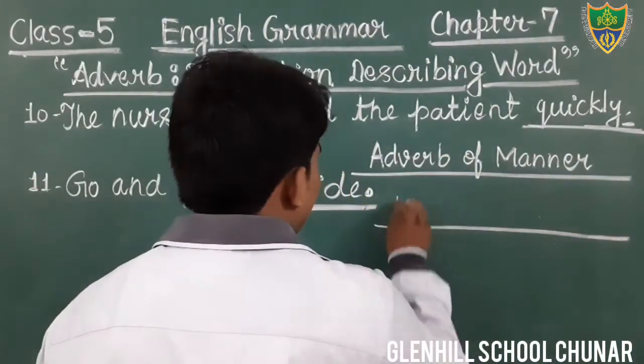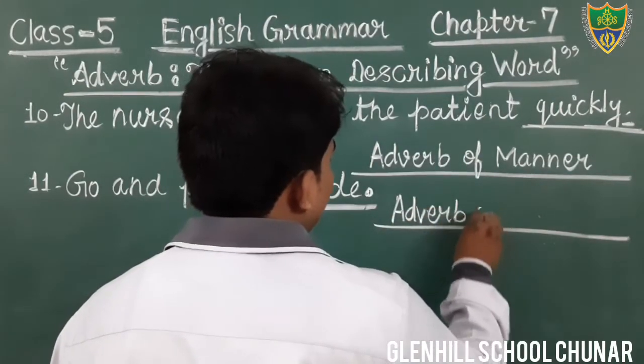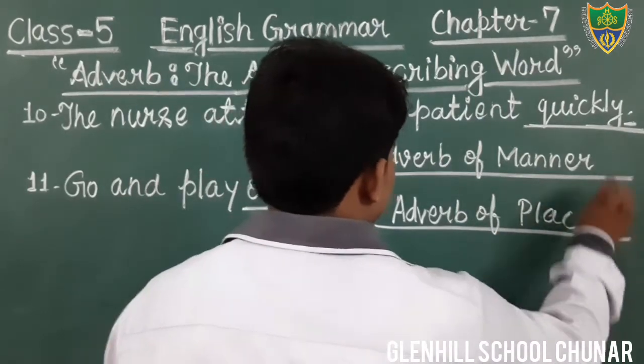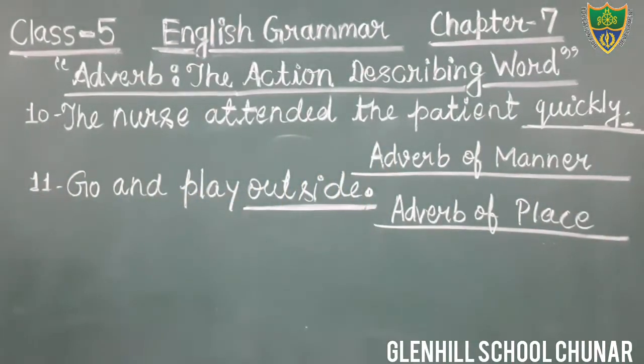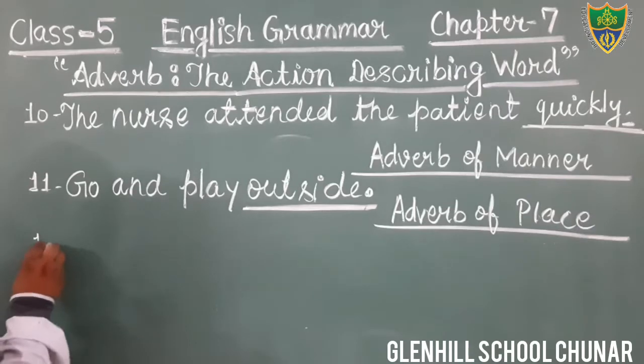You can write adverb of place. This is the answer. You can also write in your book: go and play outside. In this sentence, the word outside is an adverb, and what kind of adverb? Adverb of place. Come to question number 12.